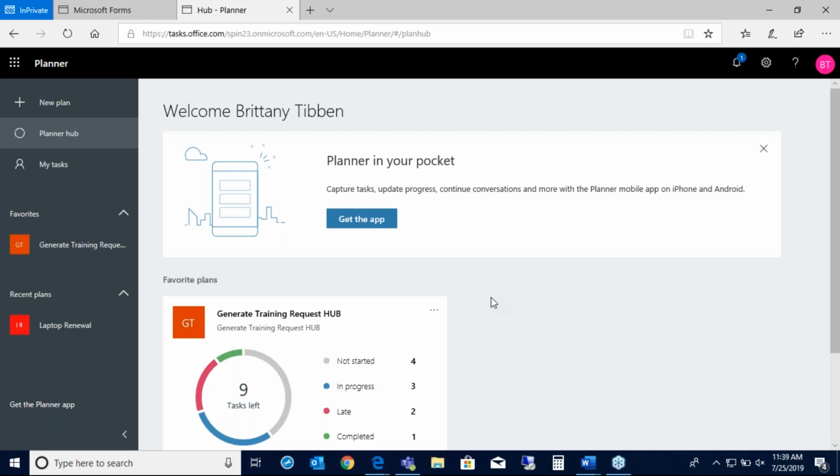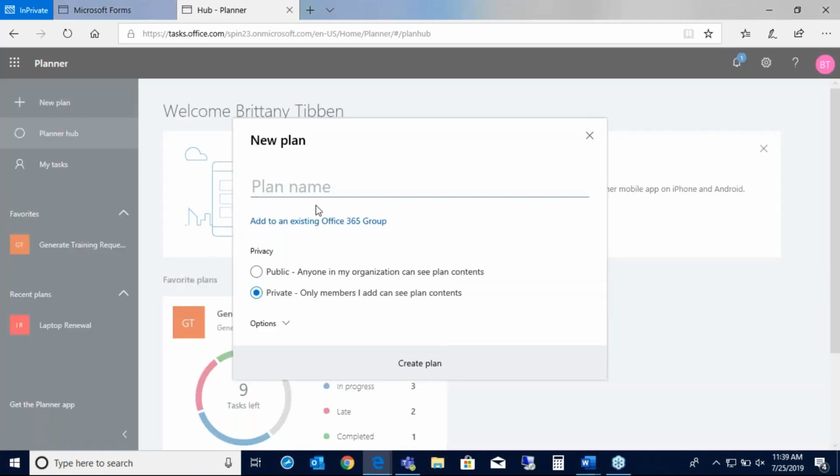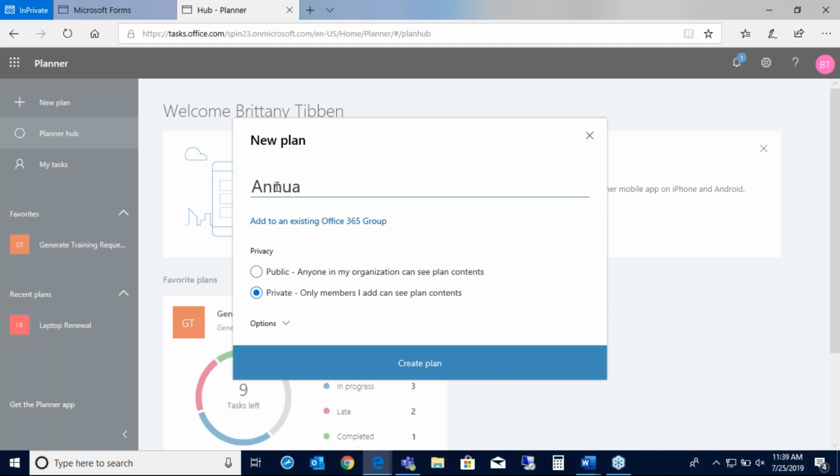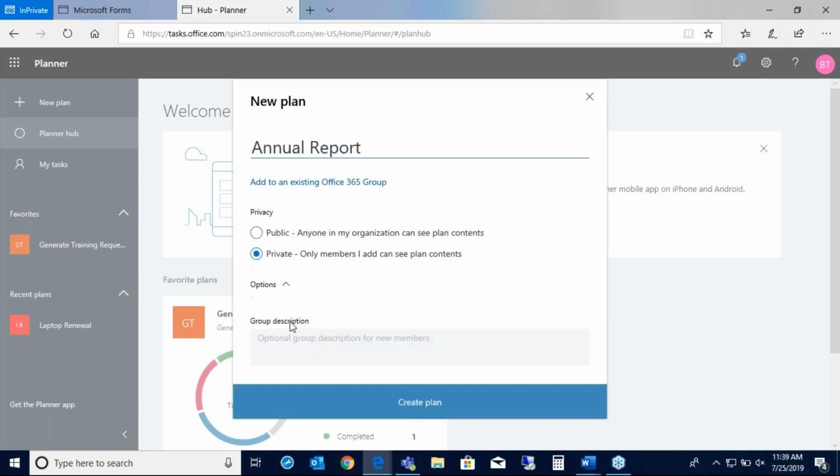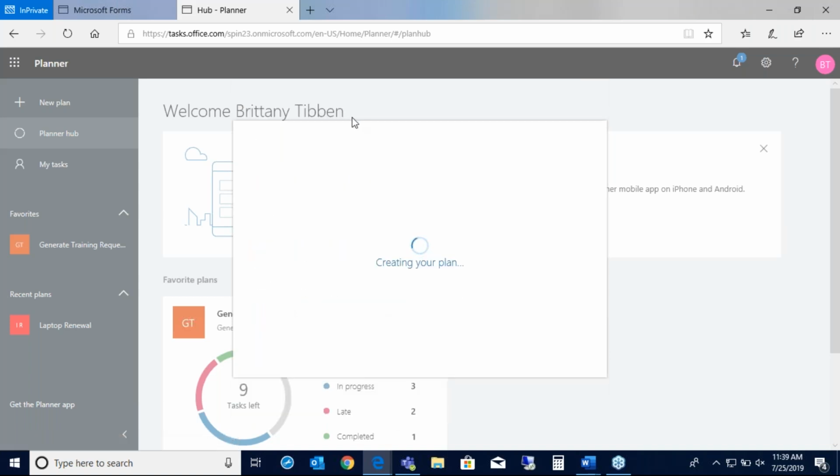So when you first bring up Planner, it starts with the Planner Hub. Before we get going on that, I want to show you how easy it is just to create a plan. So we'll go and make a sample plan here. Just click on New Plan, and we'll just make an example here. Let's call it Annual Report. You can make this public. Anybody in your organization can see it, or you can make it private. Only the members that you invite can see this plan. And I'll leave it at private and go ahead and invite Jared in it. Go ahead and create the plan.